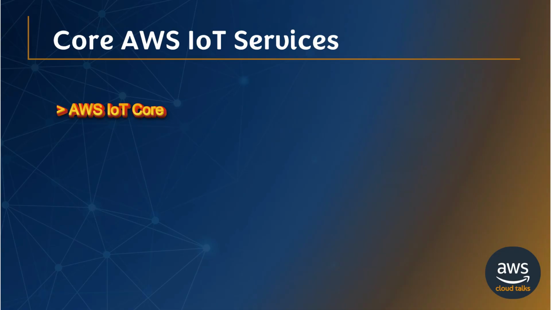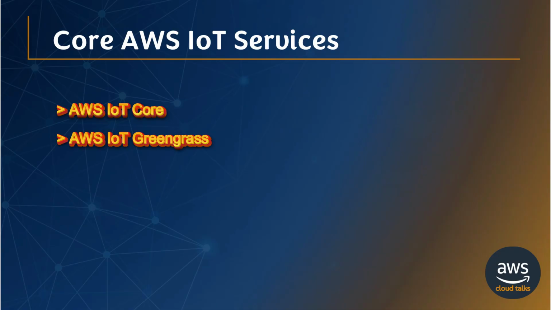With AWS IoT Core, your applications can keep track of and communicate with all your devices all the time, even when they aren't connected. AWS IoT Greengrass.